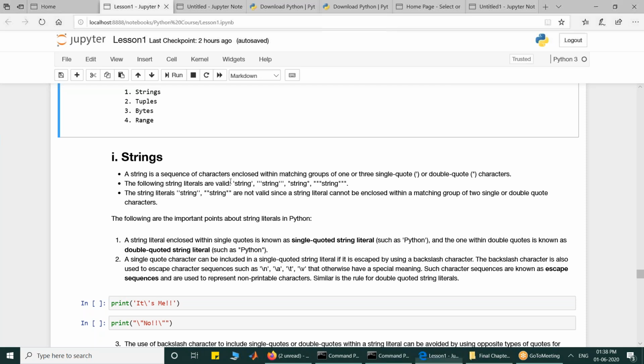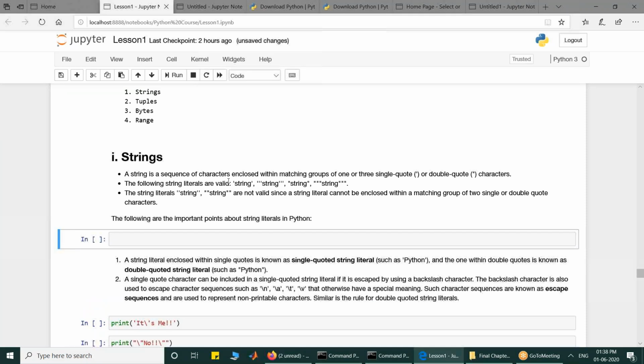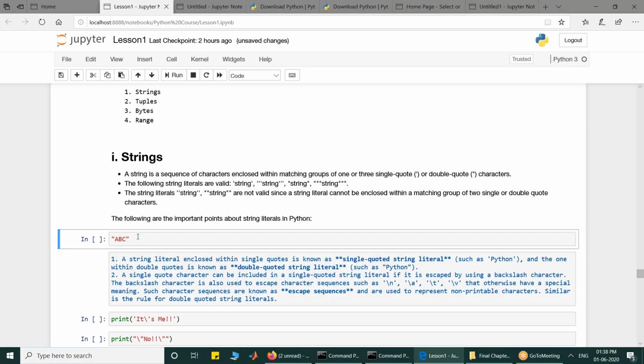So if I look at it, I've used 1 double quote, ABC. This is a valid string. I can also use 1 single quote, ABC written within a pair of single quotes.